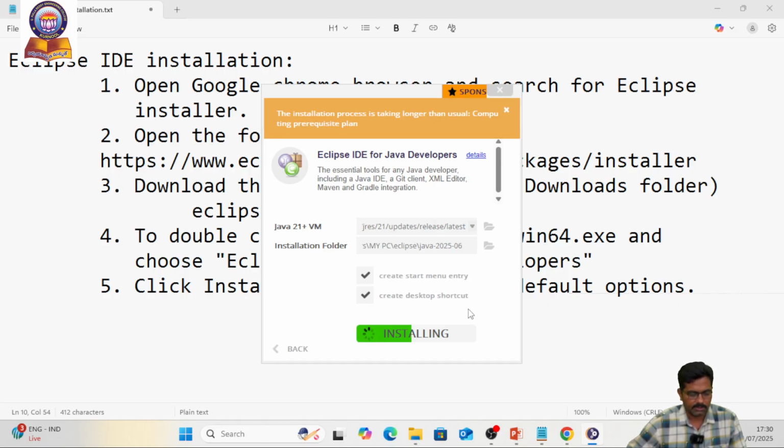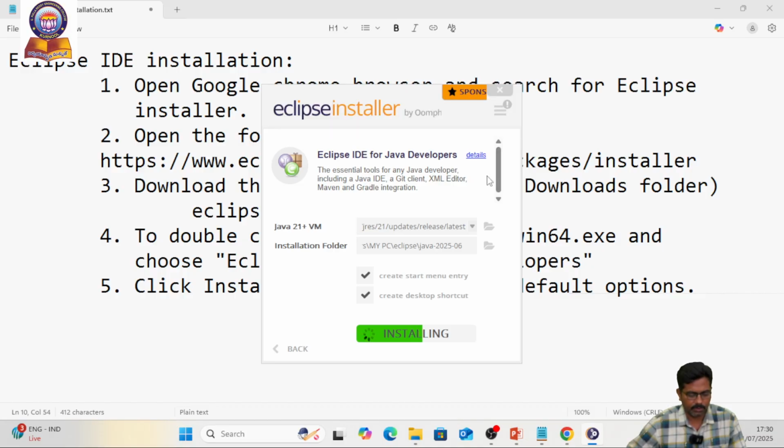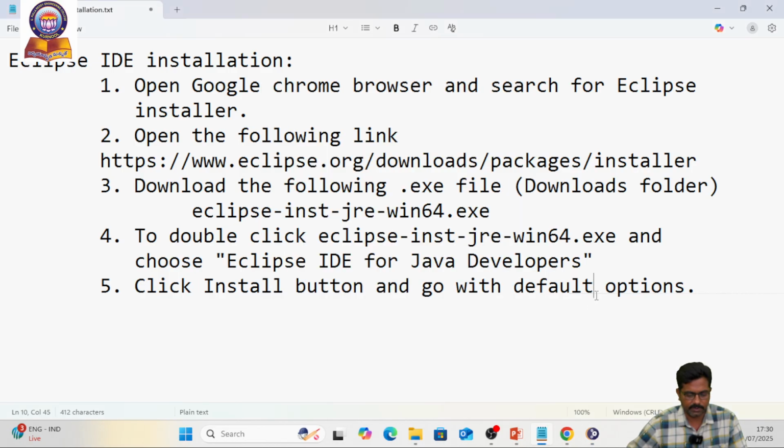A lot of industries ask to work in Eclipse IDE, or we have one more IDE called IntelliJ IDE, which is also very popular for developing Java applications. It is taking some time to install the application in the system.